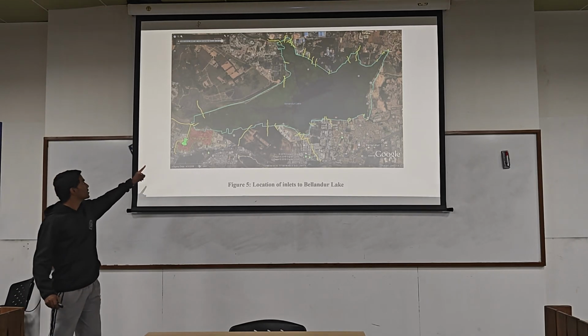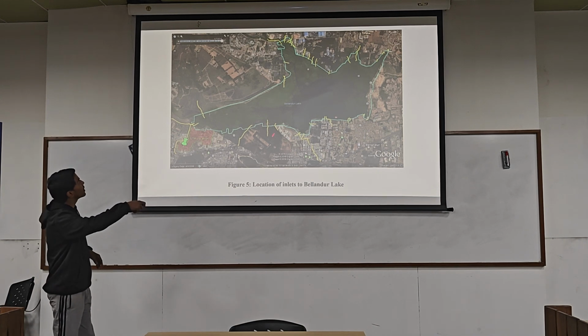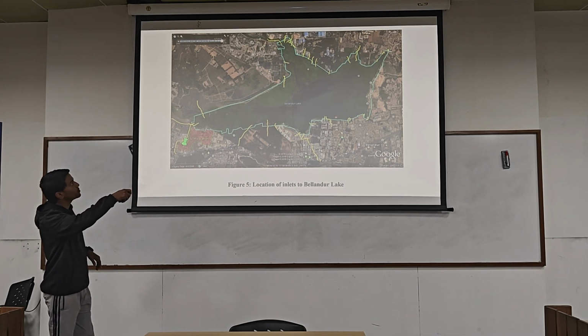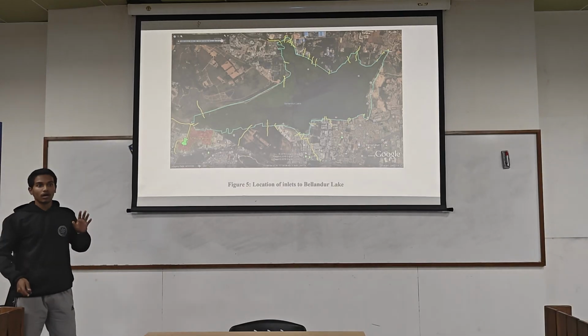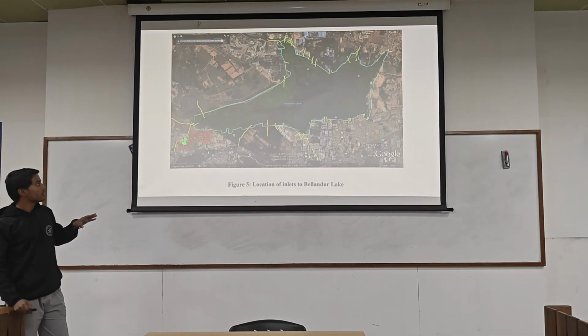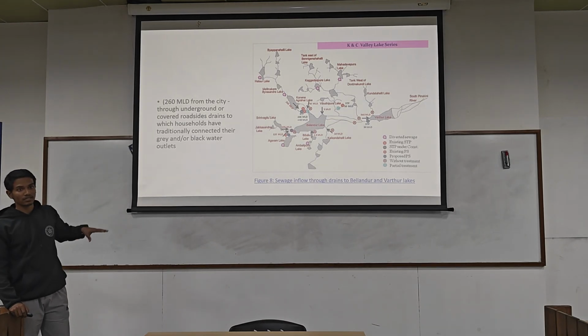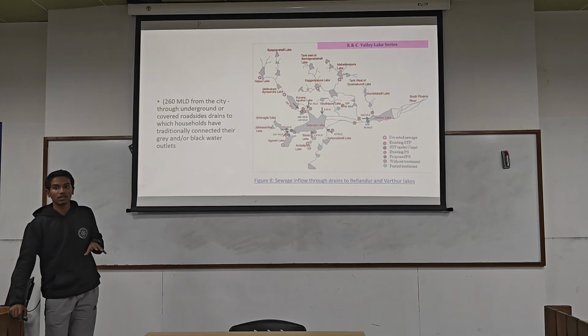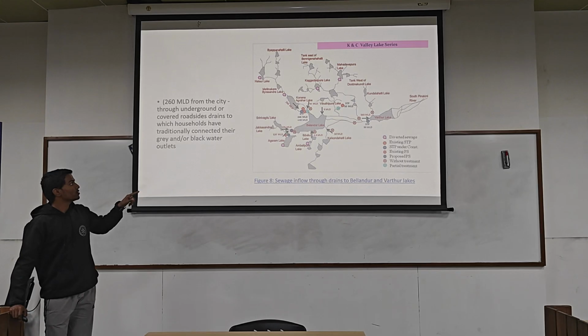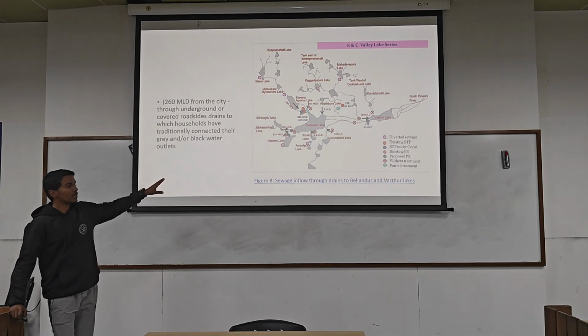You will see here is an STP, and at that location there are some STPs which are used to treat the sewage water. But as you will see in the next slide, 260 MLD of water from Bengaluru is being dumped into both Bellandur Lake as well as Varthur Lake, and they are all connected through the drainage system.